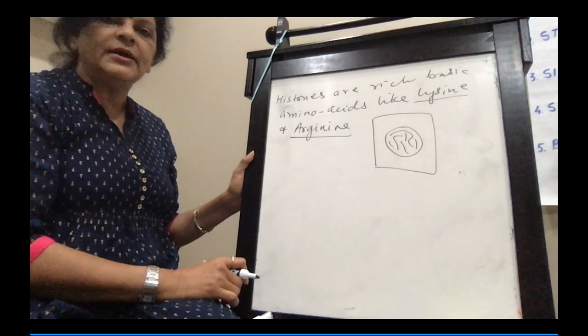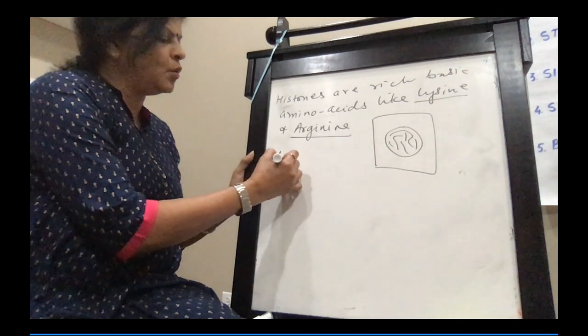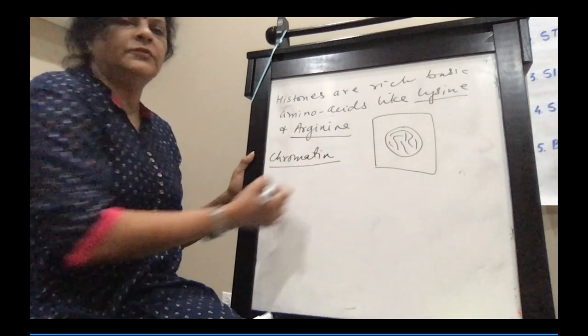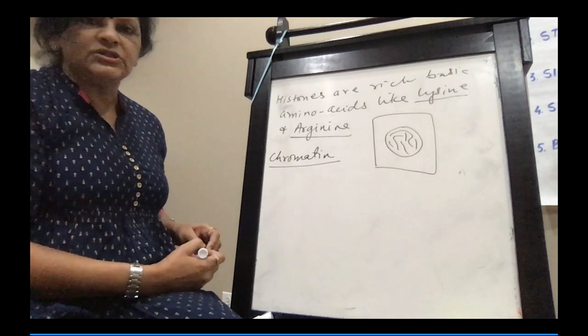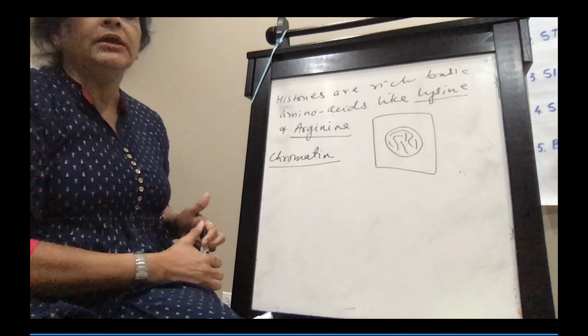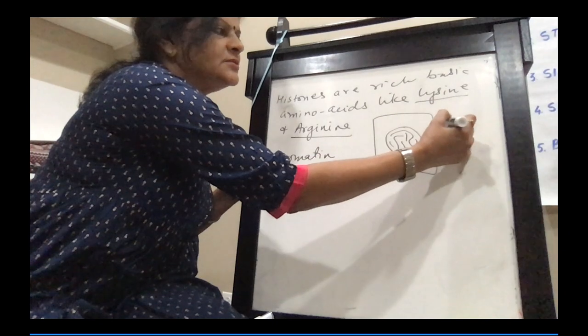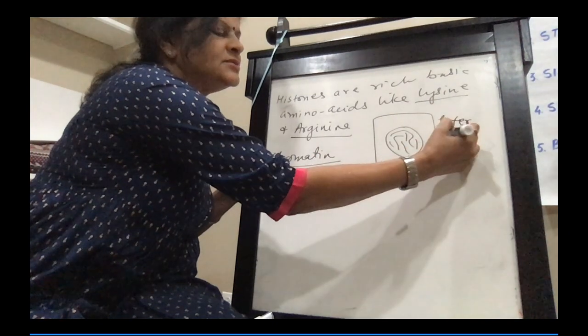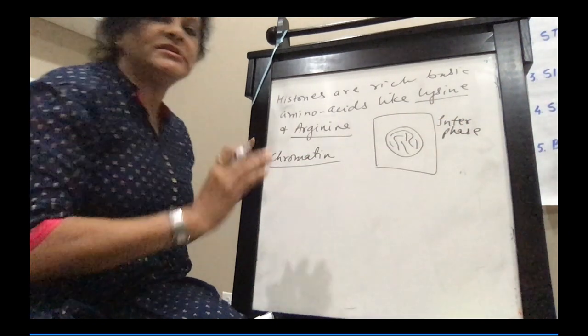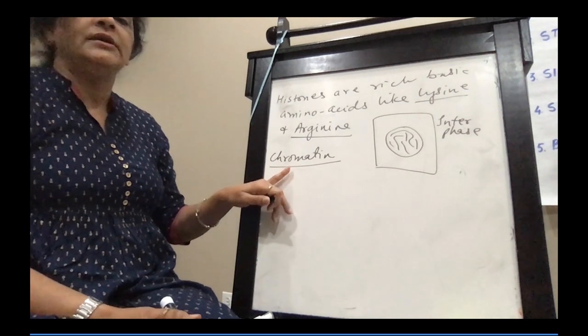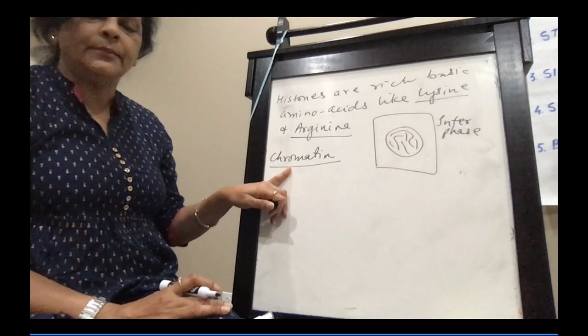So the thin thread like structures present in an interphase nucleus are called chromatin. Nucleus which is resting, not dividing, this thread like structure is called chromatin.